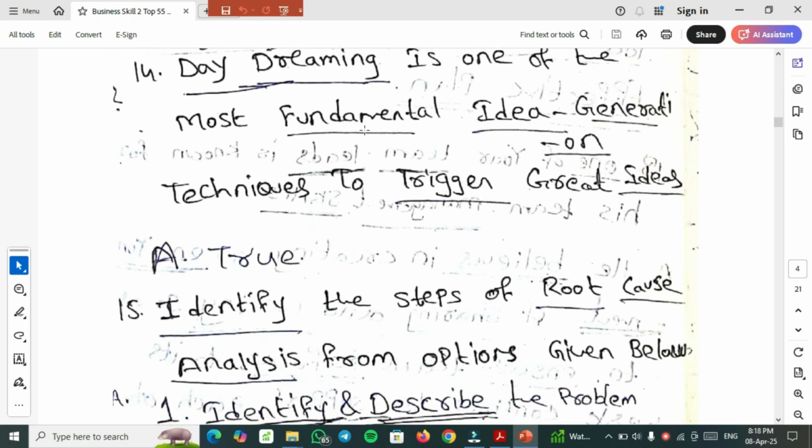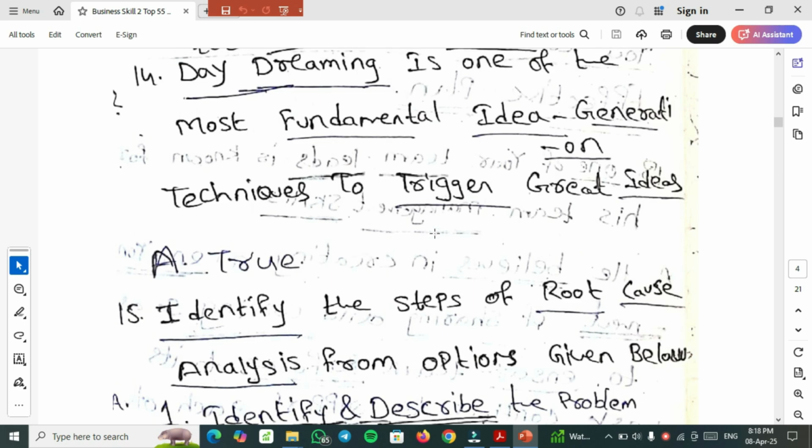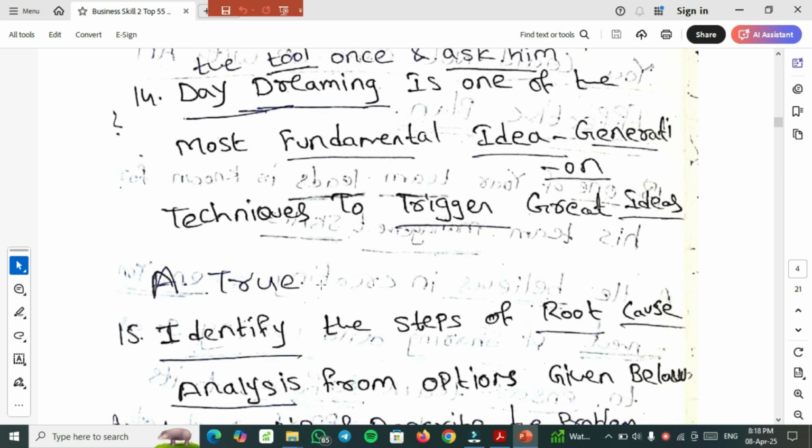And the 14th important one: daydreaming is one of the most fundamental idea generation techniques to trigger great ideas. The options are true or false. You need to select true as the right answer.